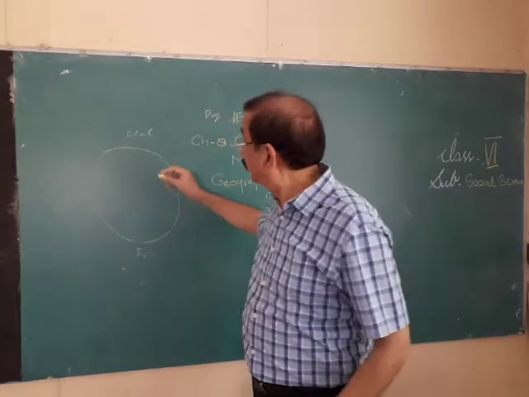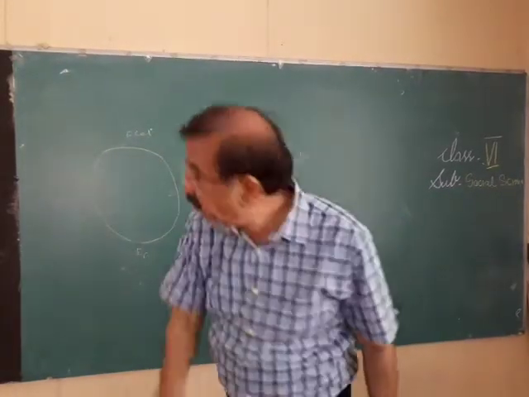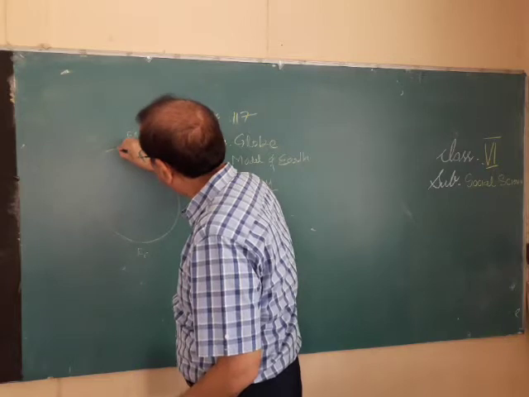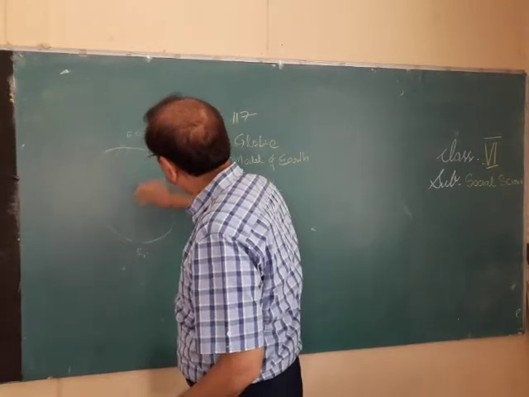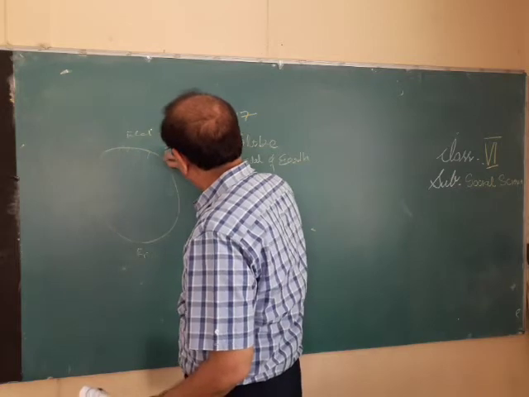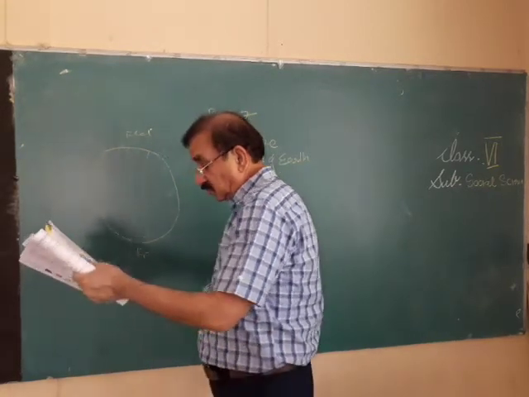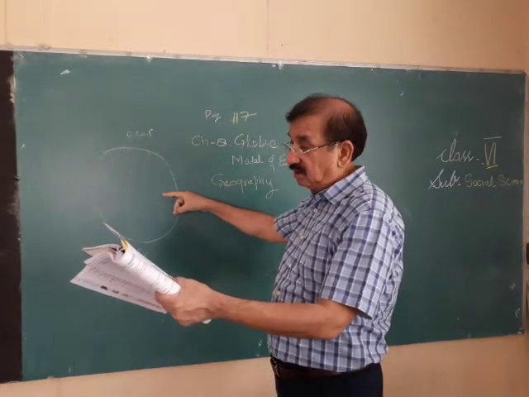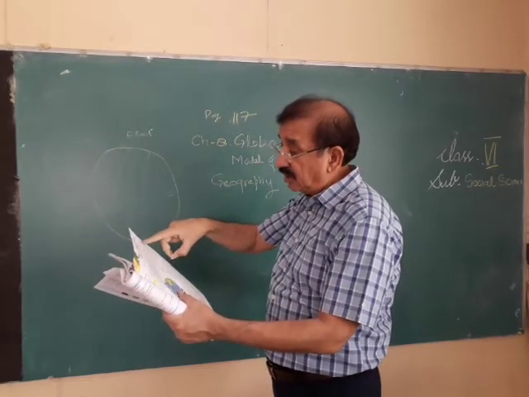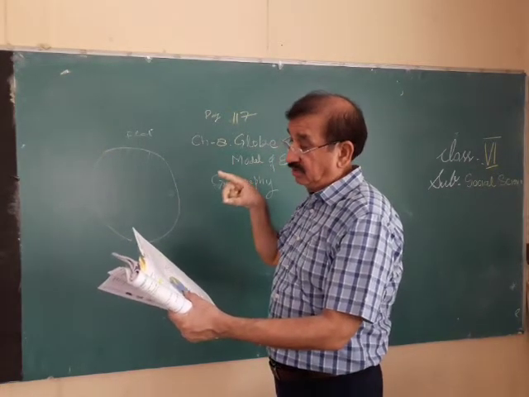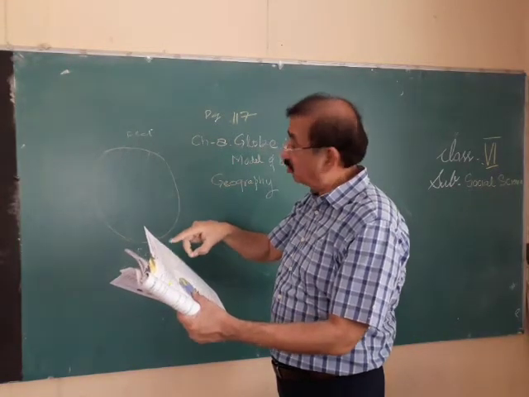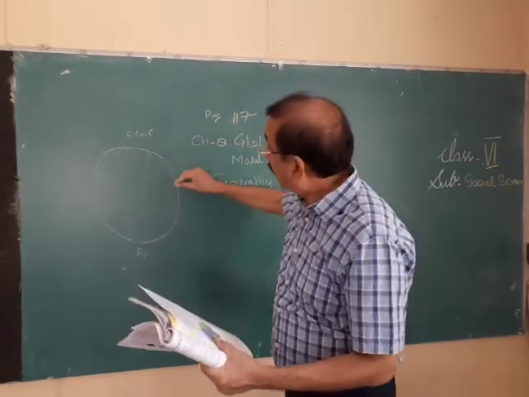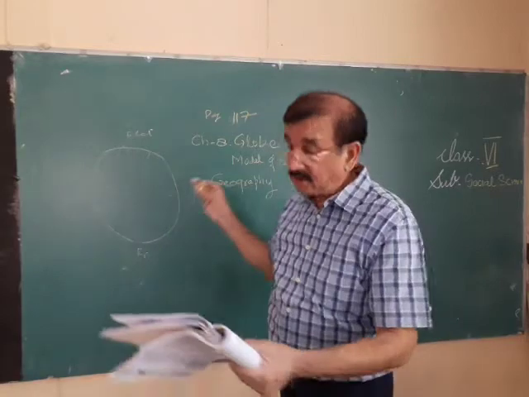Now, if you look at the globe, you will see lines drawn like this. See? One of these lines, the horizontal east-west set of lines on the globe, are called parallels of latitude, while the vertical north-south lines are called meridians of longitude.